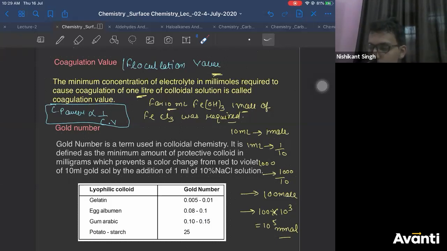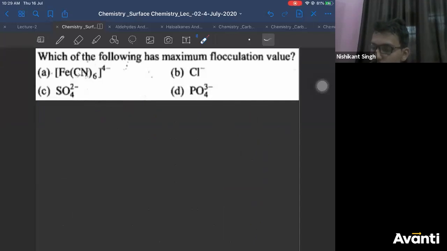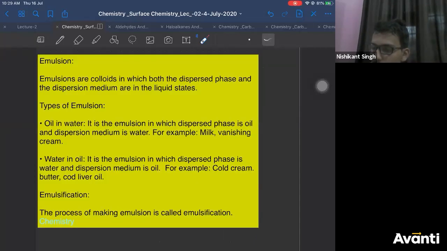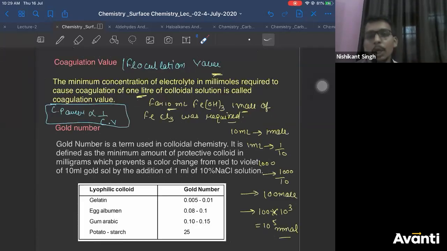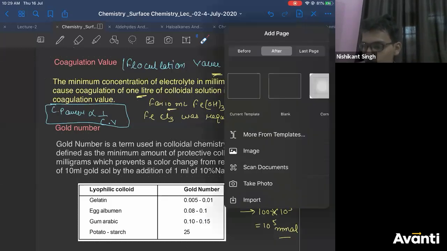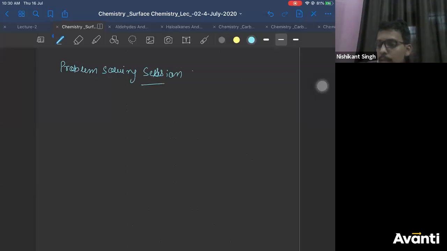So yeah, we'll continue this in the next class, right? Tomorrow we'll finish this chapter. We are almost done with this chapter. We might start a new chapter also tomorrow. Tomorrow we are going to do a problem solving session on chemical kinetics. You can revise it and come. Tomorrow there will be a problem solving session on chemical kinetics because you have a test this Sunday.